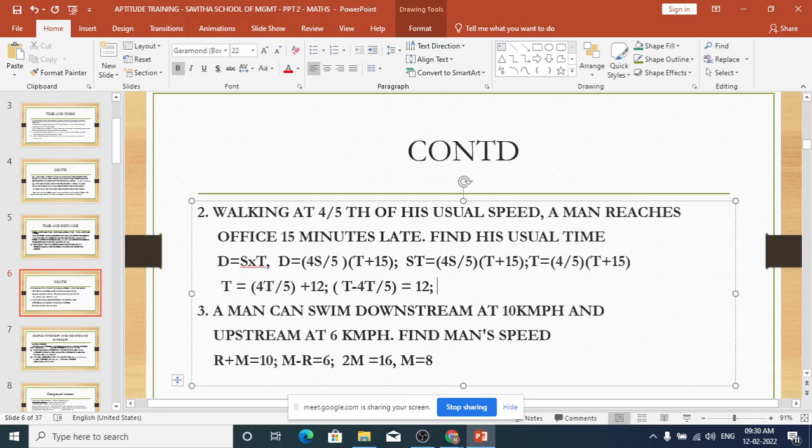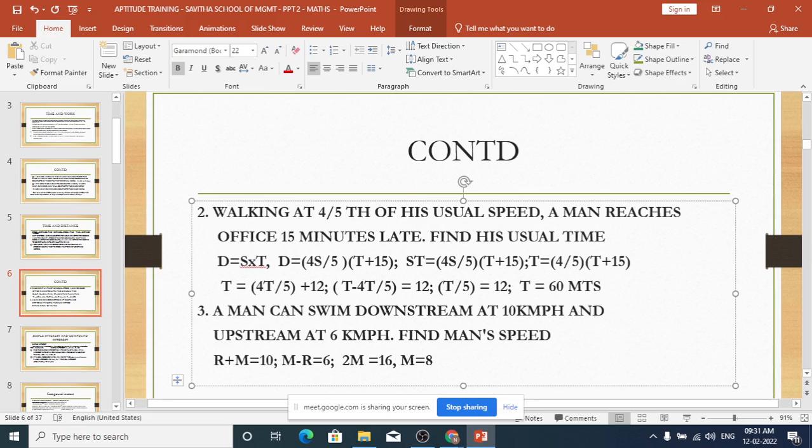So T minus 4T by 5 is nothing but T by 5, isn't it? LCM is 5 and 5T minus 4T in the numerator gives you T by 5. T by 5 is equal to 12. So T is equal to 60. Are you getting it? Yes, sir. Minutes, because they have given in minutes, we are also keeping it in minutes, the answer has to be in minutes. Suppose the answer is given in hours, then 60 minutes equal to 1 hour. So that will be the right answer.